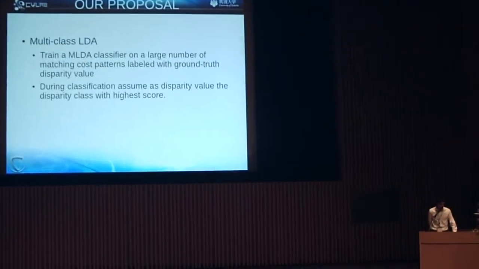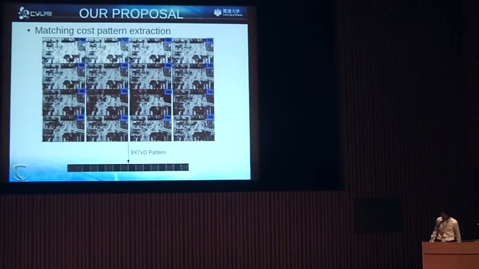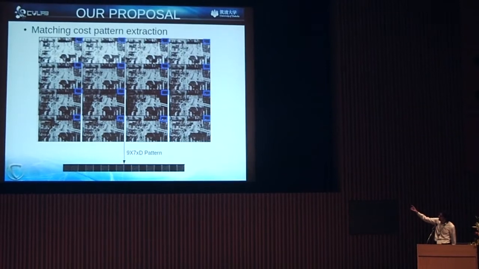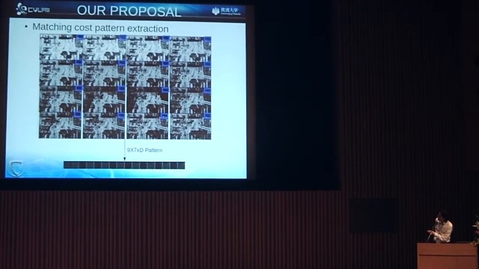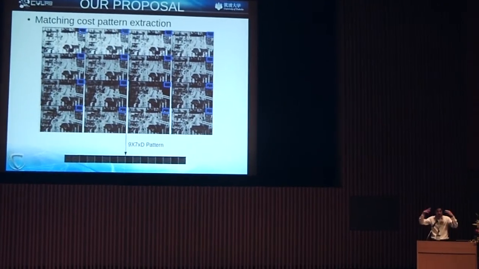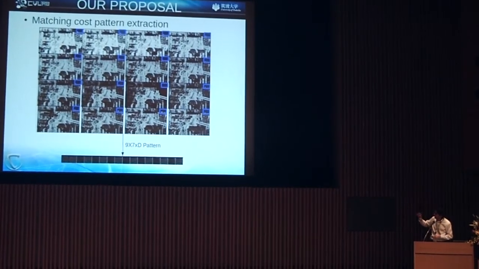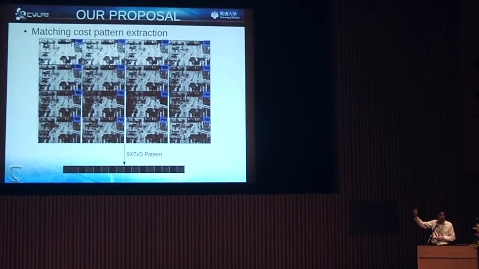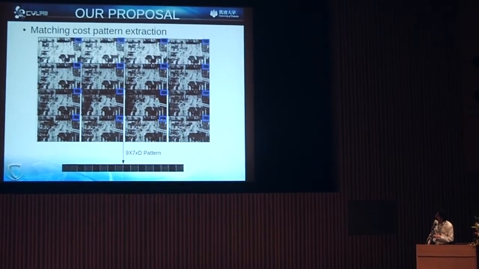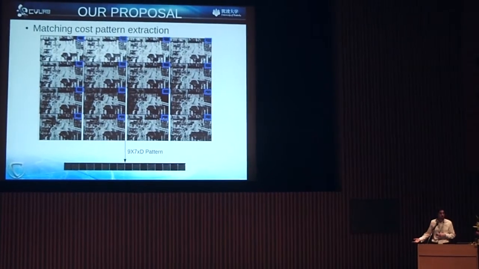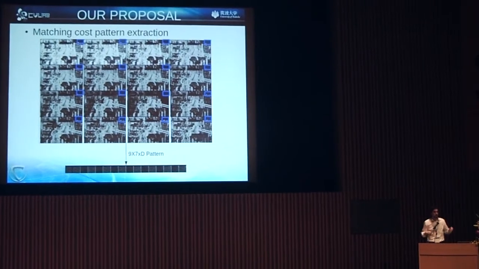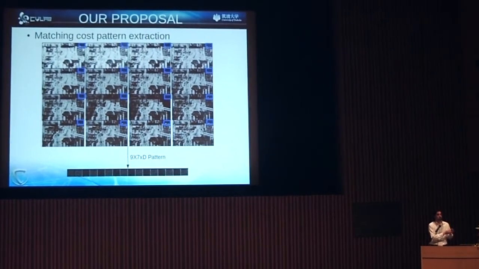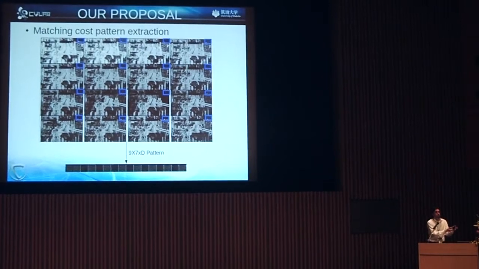Of course. So the trick here is that usually stereo methods take the contents of either a fixed window size or variable window size, and aggregate those costs. What we are doing instead is not assuming anything. We put them all together in that pattern, and we input it into our learning-based framework.